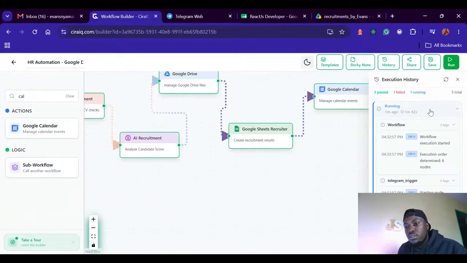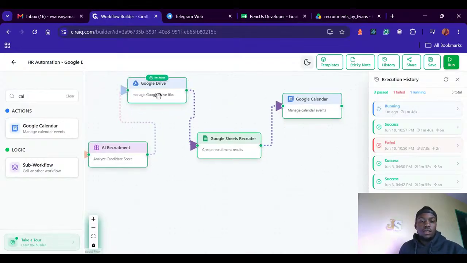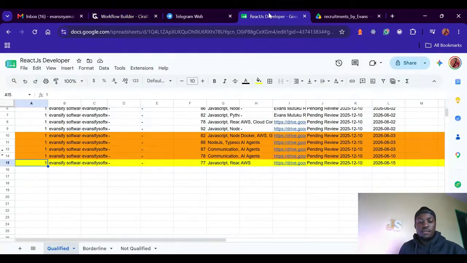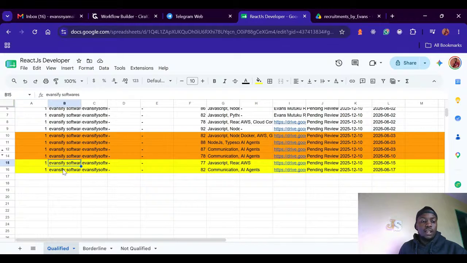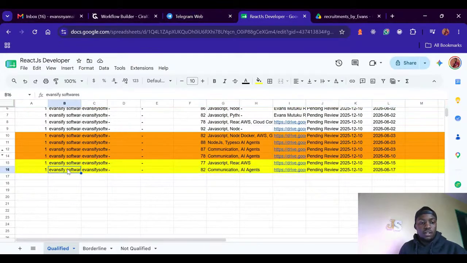Let's see. This one is still running. It's actually uploading to Google Drive. So you see here we only have one. There we go. It has added the second one. See, just added the second one. So that means this candidate